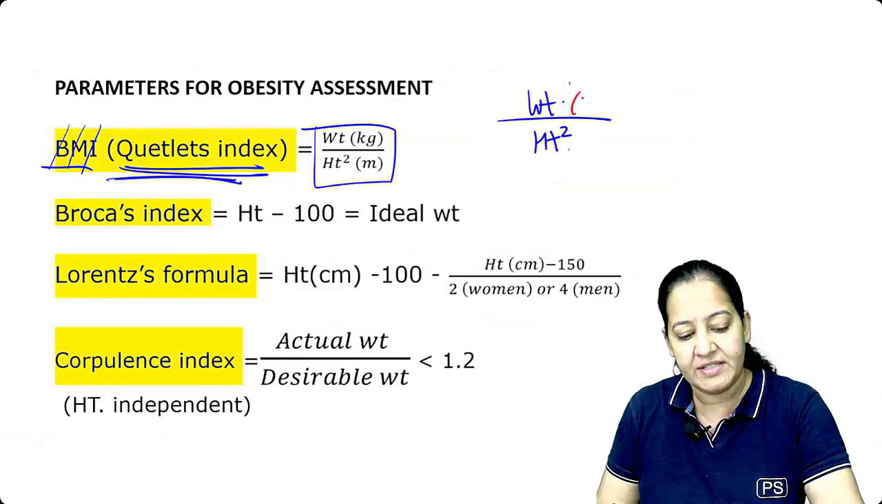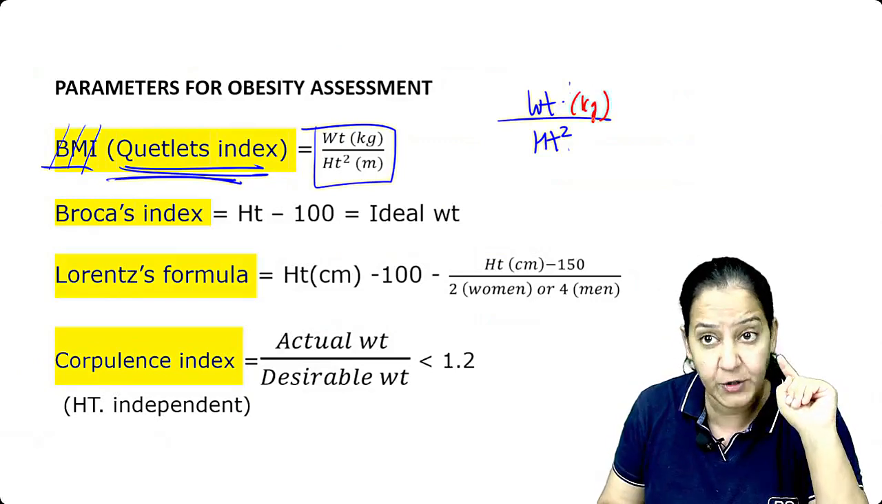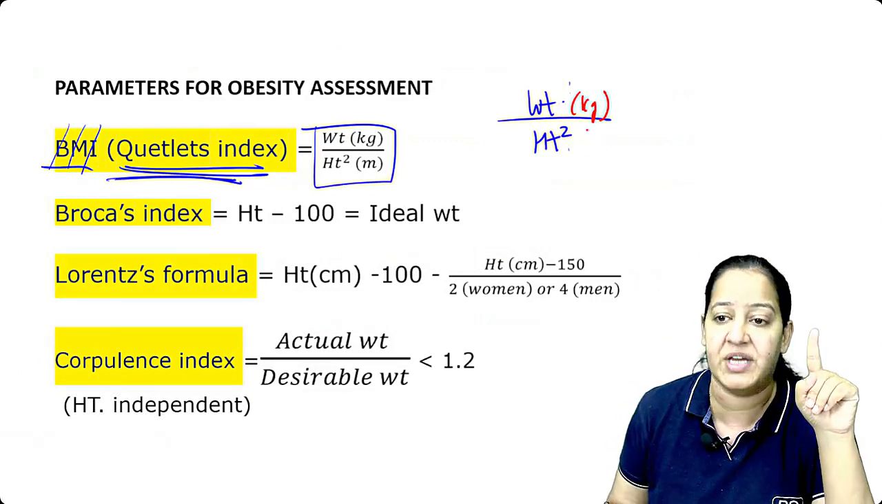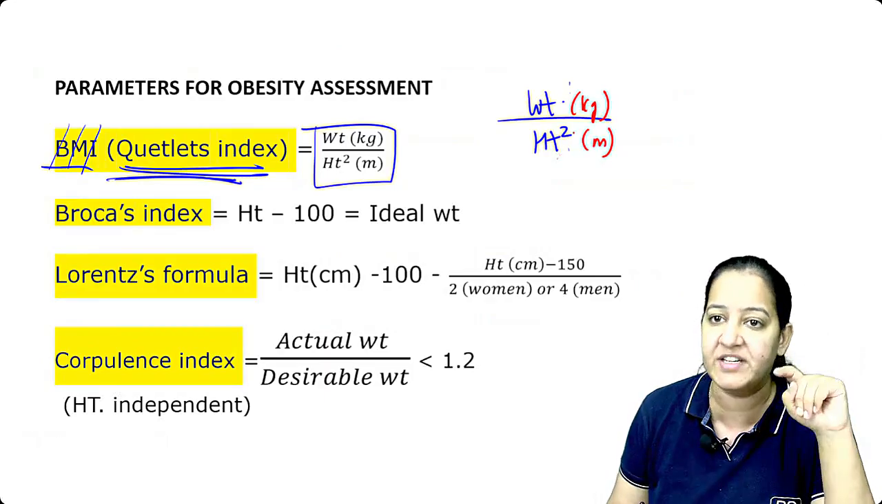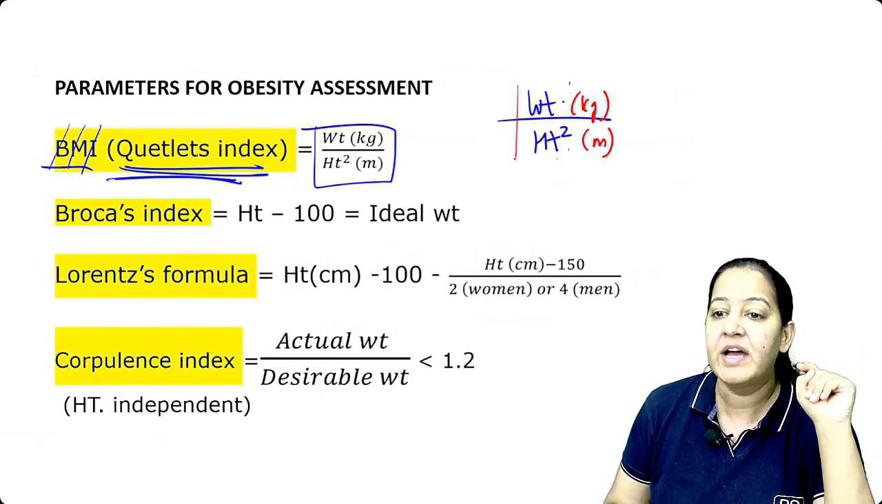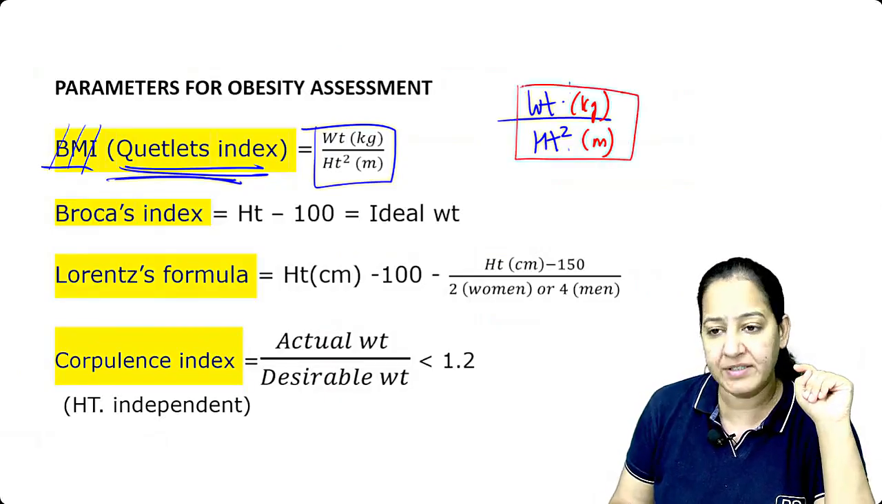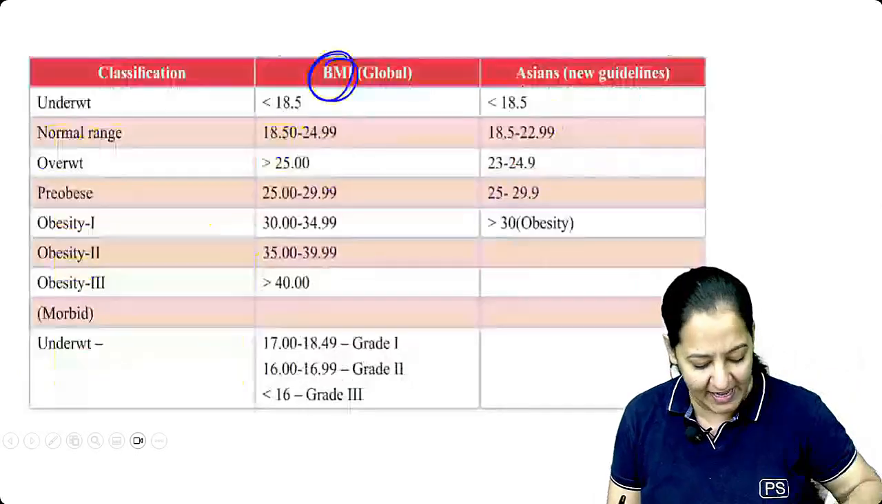Take your weight in kg. See the unit, not in grams, take it in kg, and take your height in meters. If you know your height in feet, you can convert it into meters and take it here and do the square of your height. And you can do weight upon height squared. You can calculate your BMI.